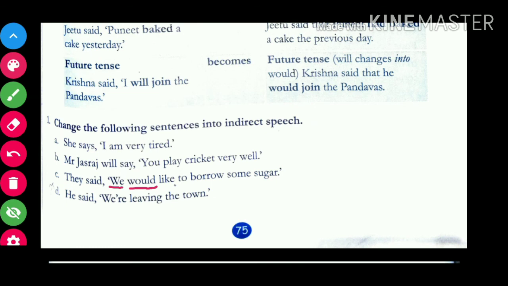Okay. So, in this way, you have to solve this exercise. I would suggest to please solve this exercise as practice at your home. Okay? Thank you.